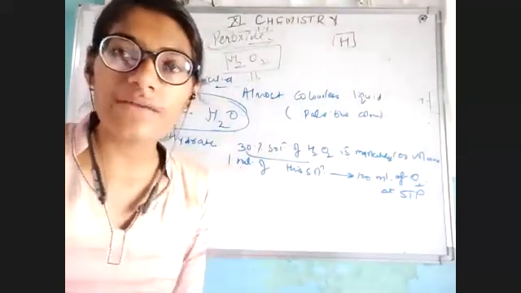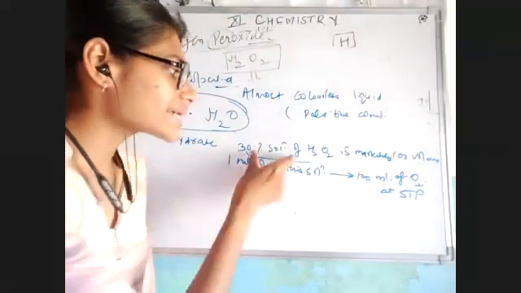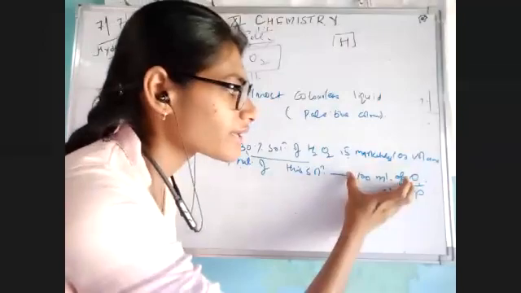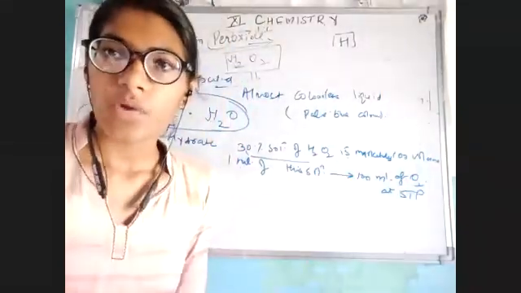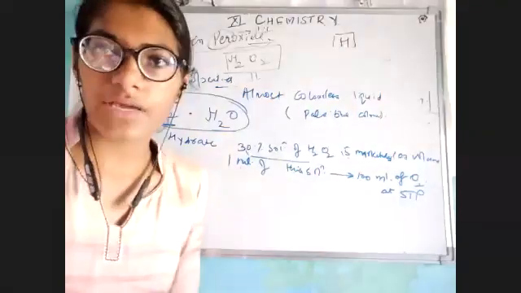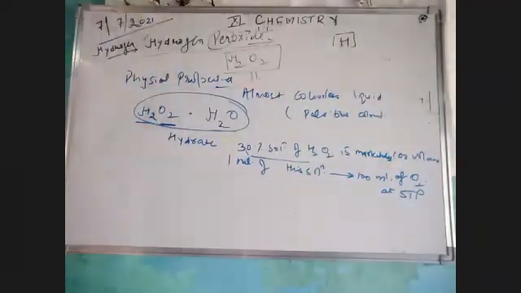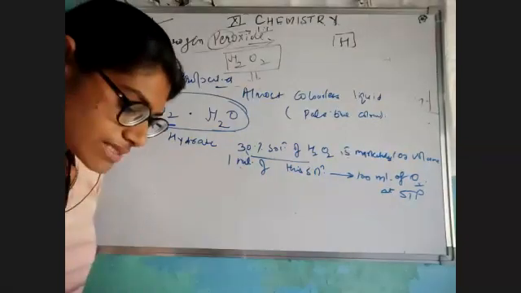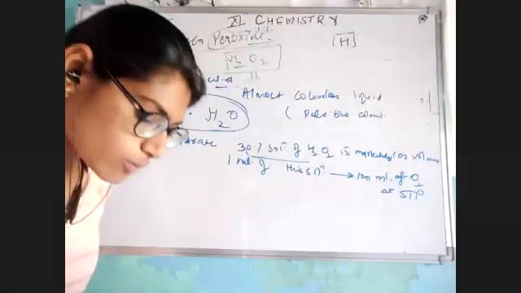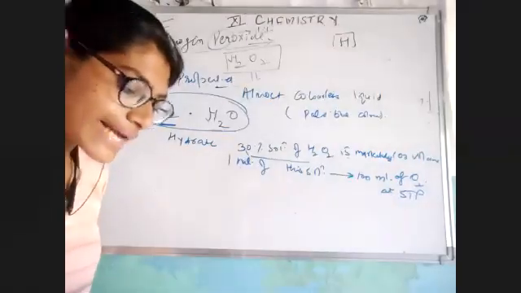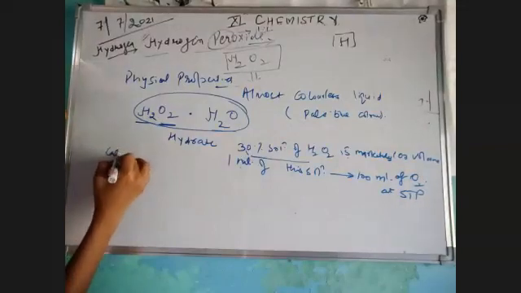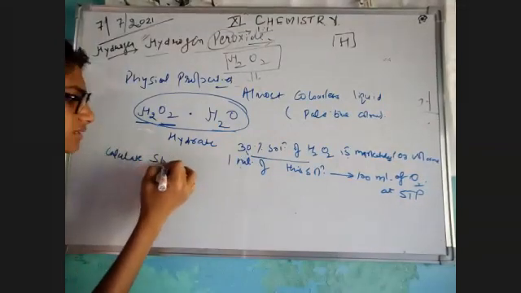It's so much reactive that a single ml of 30% solution, not talking about 100%, 30% solution will give you 100 ml of oxygen. Okay, let's have a numerical about this so that you will get more clarification on your concept. Okay, let's begin. The question is given in your NCERT textbook. It suggests we have to calculate the strength of 10 volume solution of hydrogen peroxide.